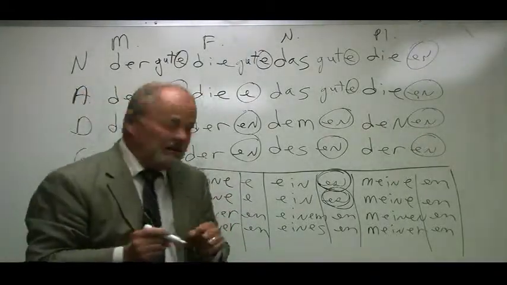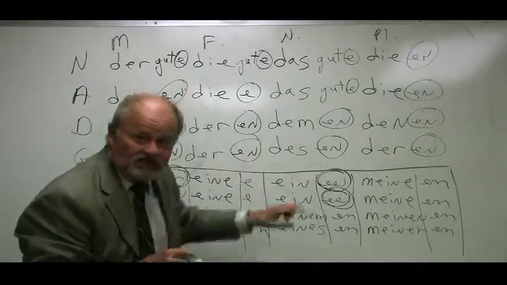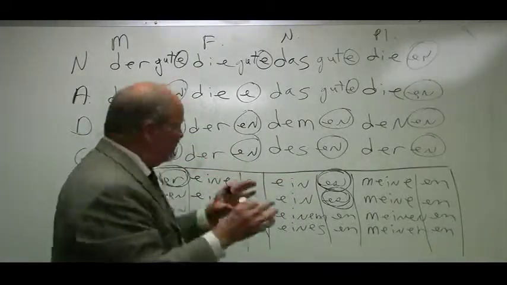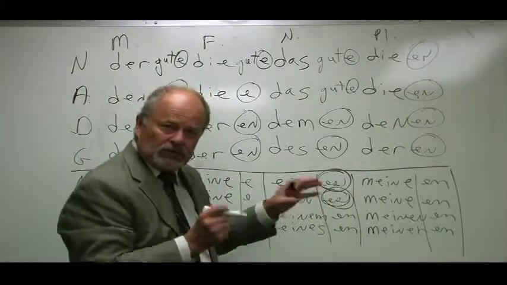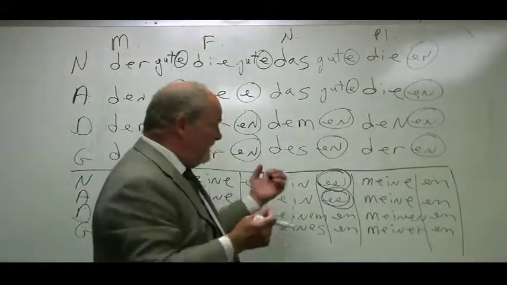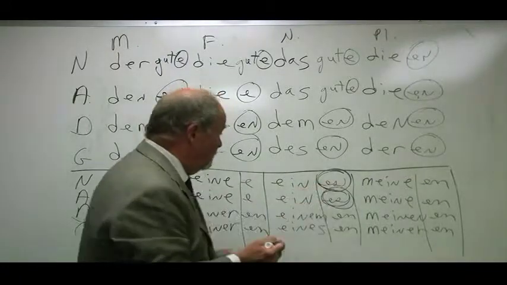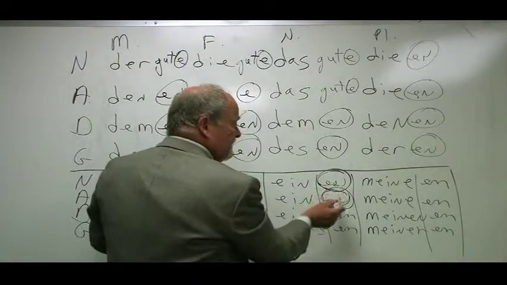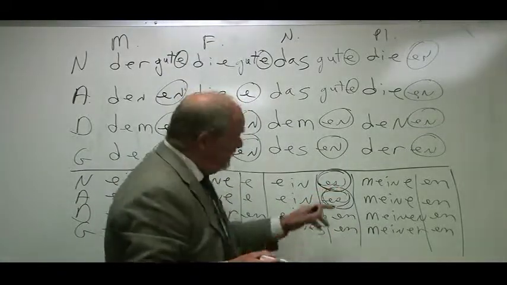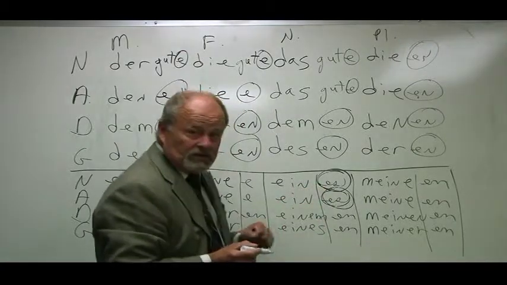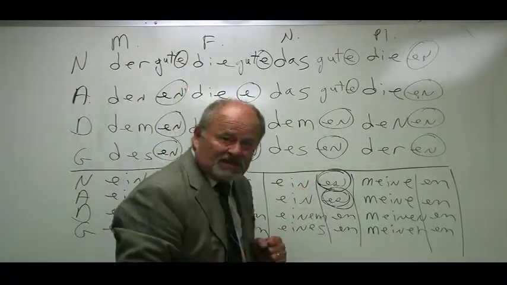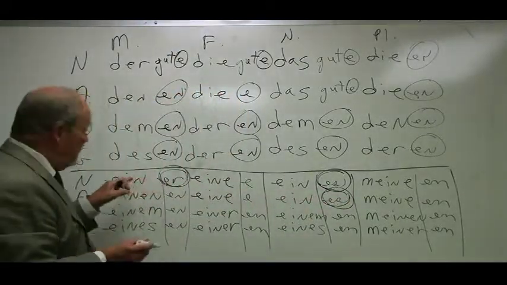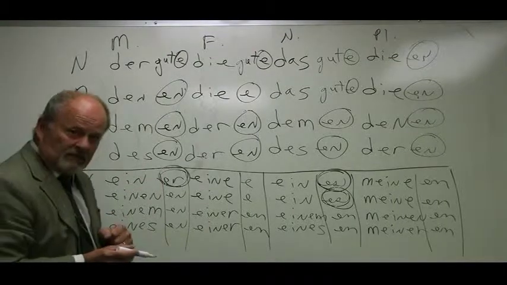Why is that the case? Well, because ein takes no ending, and the descriptive adjective, therefore, has to take the ending that will show the case and gender of the noun that it modifies. So, if ein doesn't take the ending, the adjective has to show, well, this is a neuter noun in the nominative and in the accusative. So, ein gutes Kind or ein gutes Kind. Over here for masculine nominative, ein guter Mann. Okay?